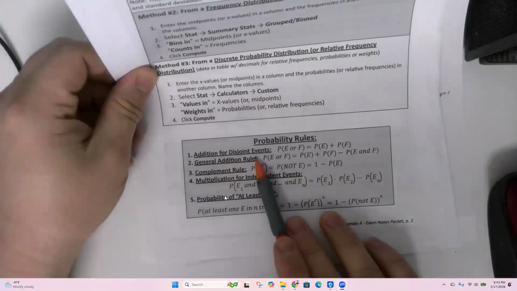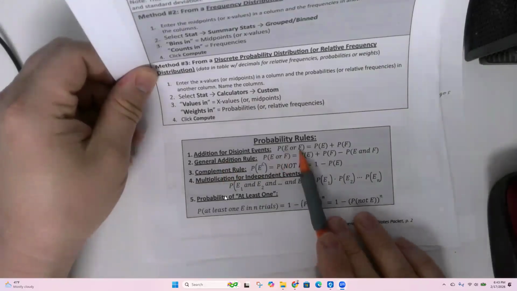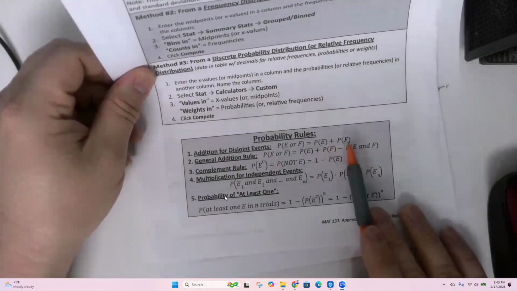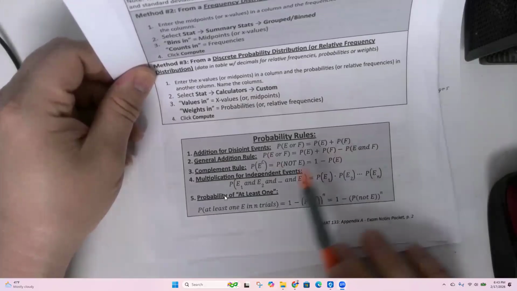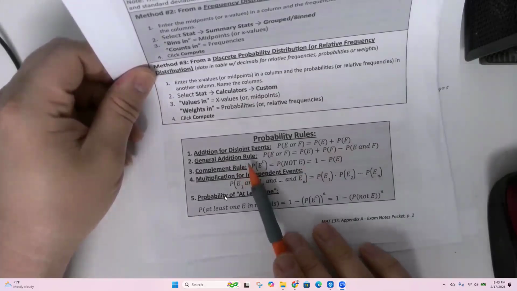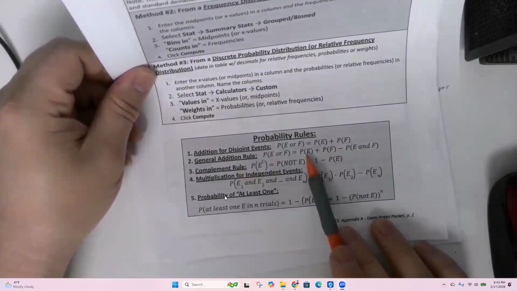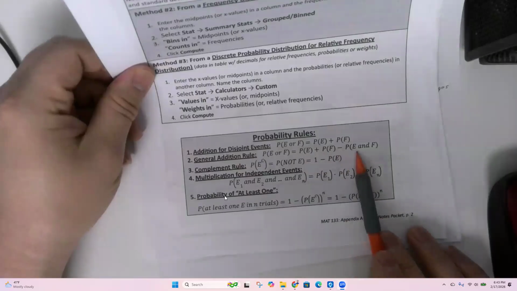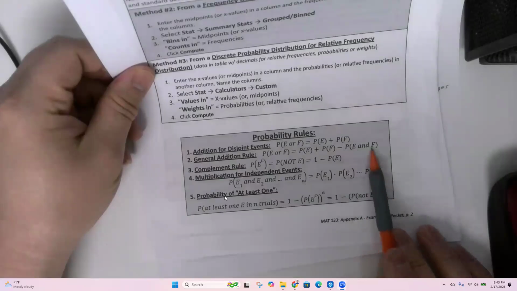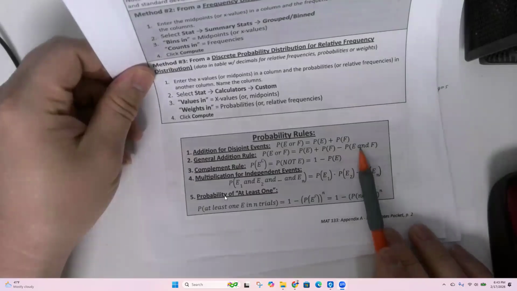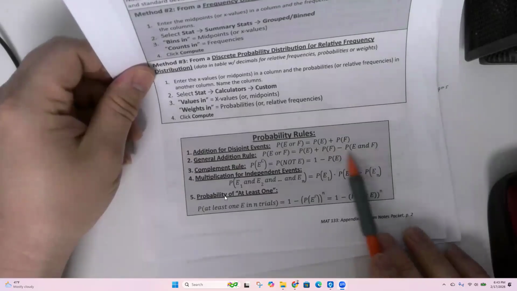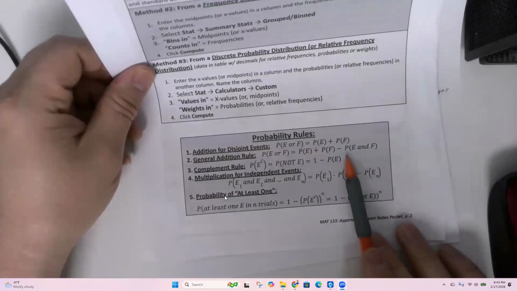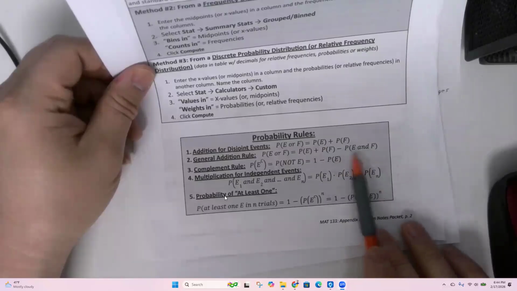When you're doing disjoint events, probability of E or F, you just add them together. Here's E plus F, done. That's if they're disjoint. If they are not disjoint, then it's probability of E plus probability of F minus the probability that E and F happen at the same time. We're not removing this; we have to subtract the overlap. And I'll point that out as we go.